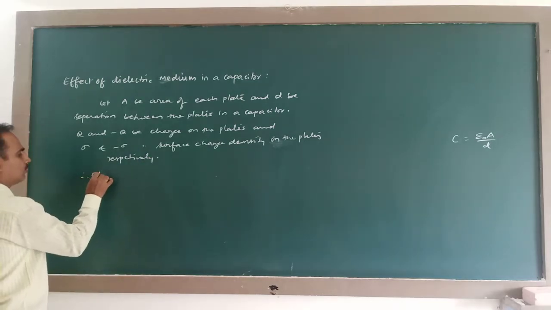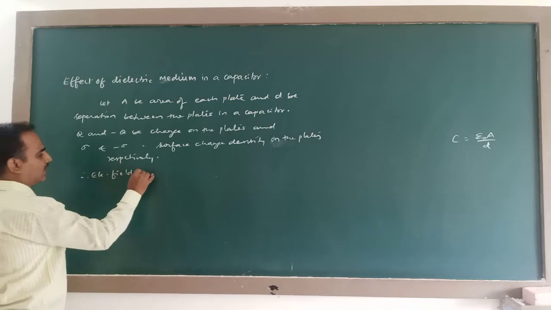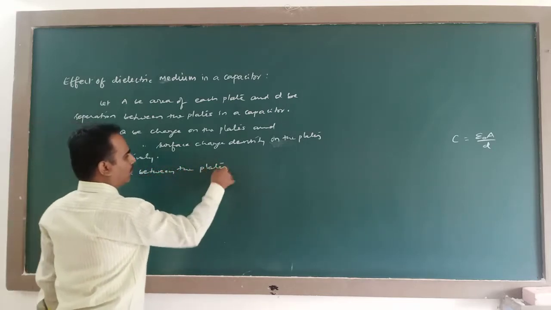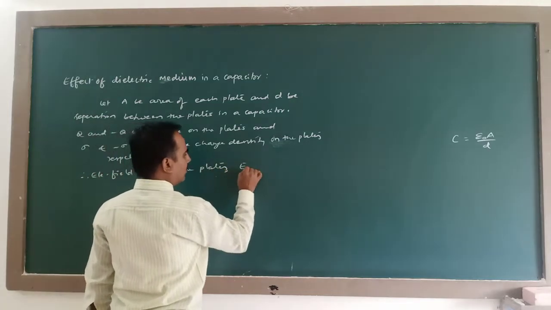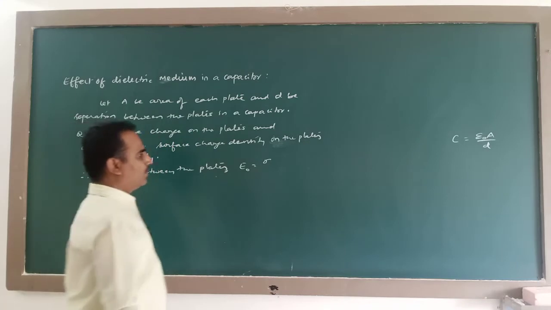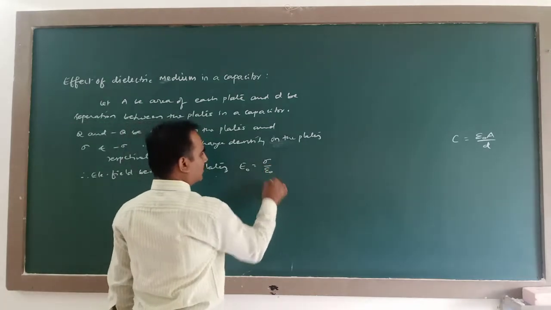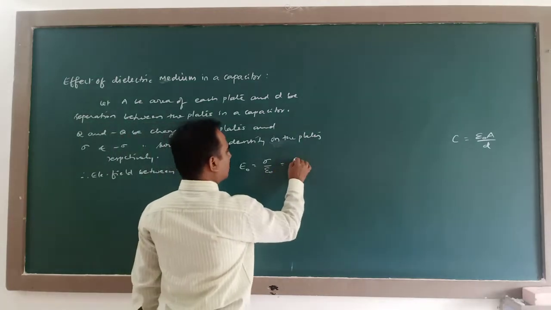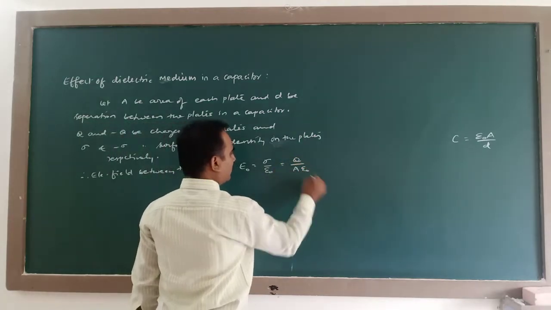Therefore, electric field between the plates E naught is given by sigma divided by epsilon naught. So this is Q divided by A epsilon naught.